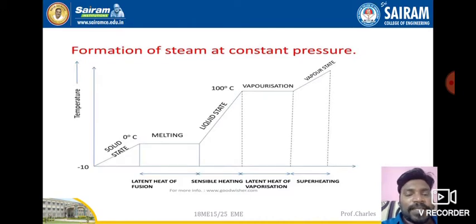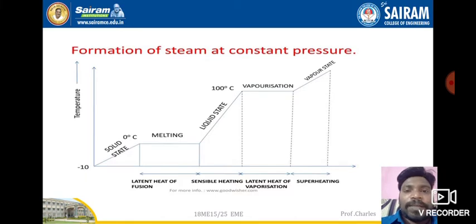Why do we call it wet steam during this vaporization period? Because there will be a combination of wet steam plus dry steam. Both mixtures will be available during this vaporization process. That is why it is called latent heat of vaporization, and that is why it is called wet steam. Wet means it's a combination of both liquid and dry steam. So both combinations will be there. That is why it is called wet steam.